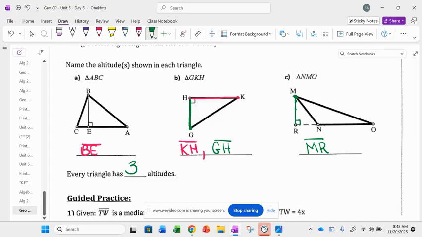Wait, the only one is M. Yep, because there's only one right angle. And RO is not a side. R is not a point in the triangle, a vertex of the triangle. So RO can't be an altitude, because an altitude has to come from a vertex. And R is not a vertex of the triangle. It's outside.